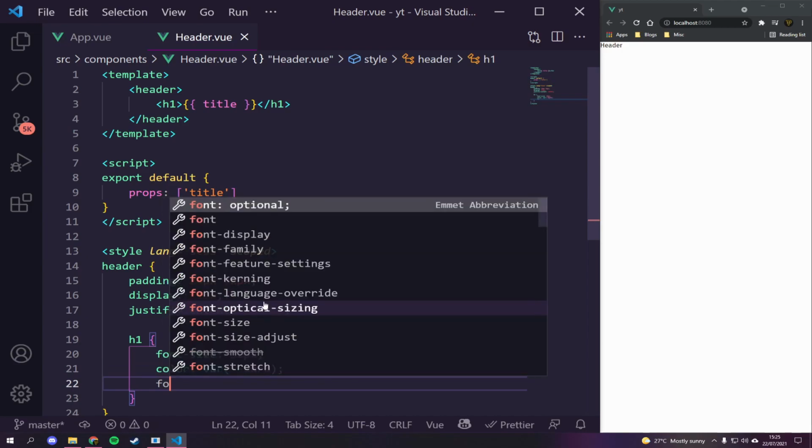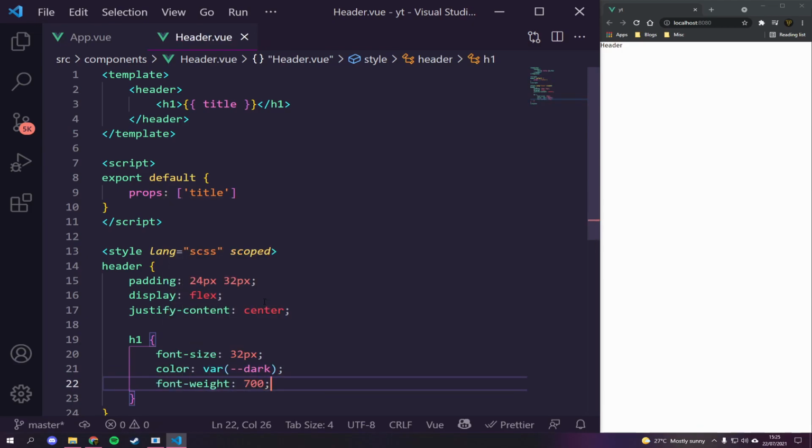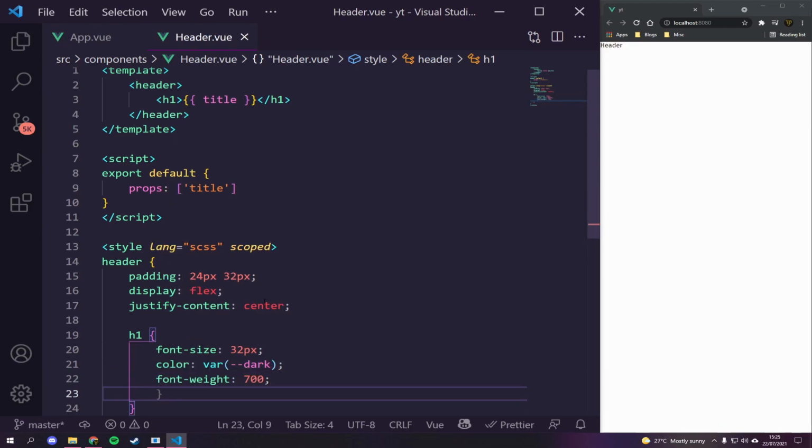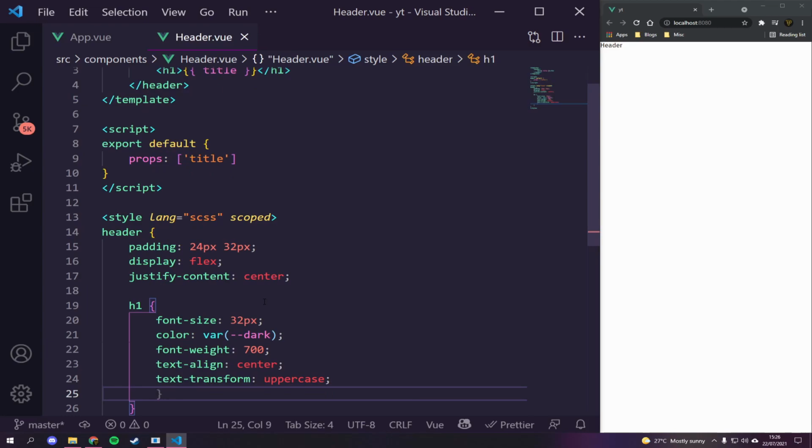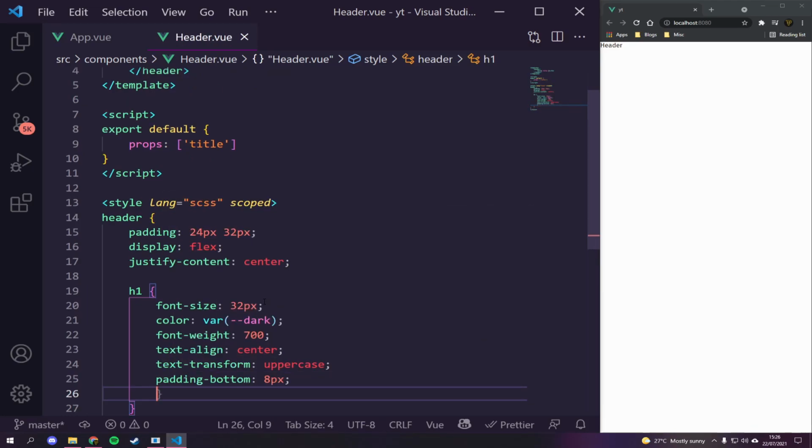We're then going to say font-weight 700, although it should already be 700, we'll just double make it 700. We're going to do text-align center, text-transform uppercase, and we're then going to give it a padding-bottom of 8 pixels. Finally, we'll add a border-bottom, and we'll say 5 pixels solid, and we're going to say var primary.